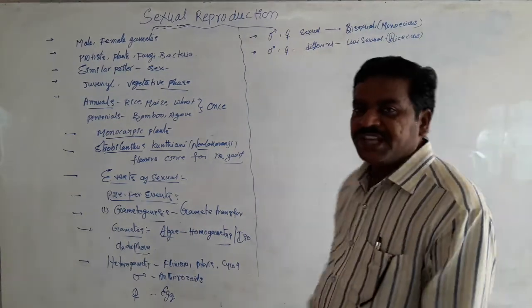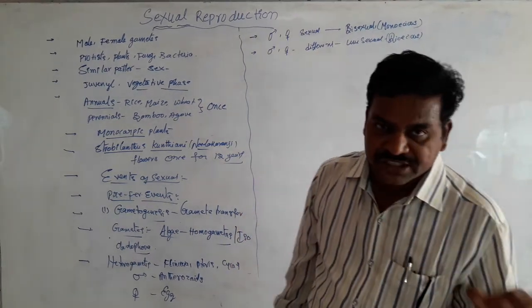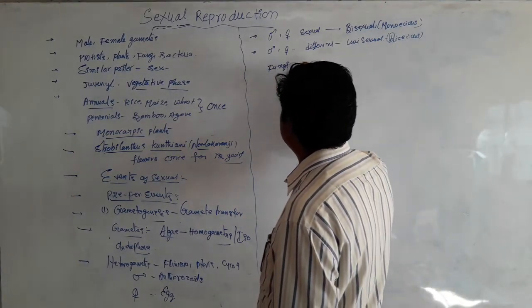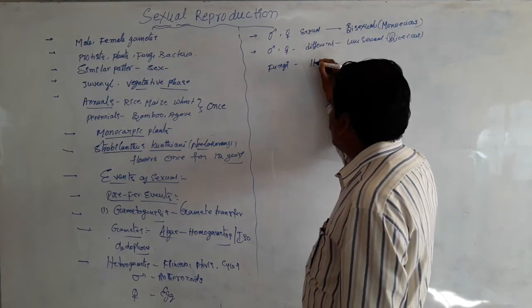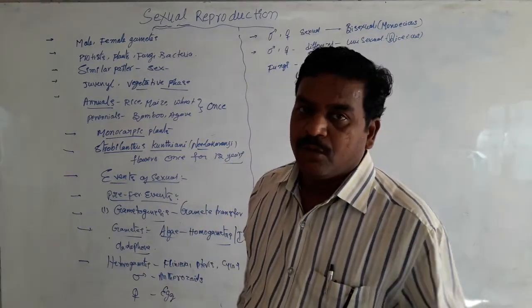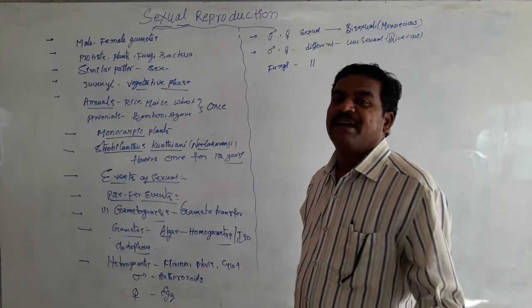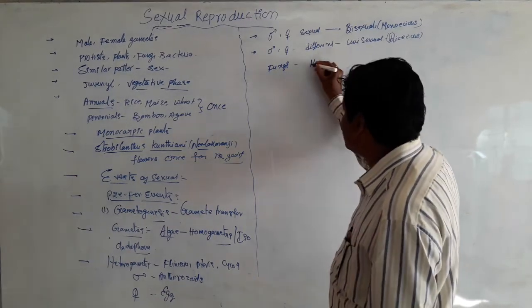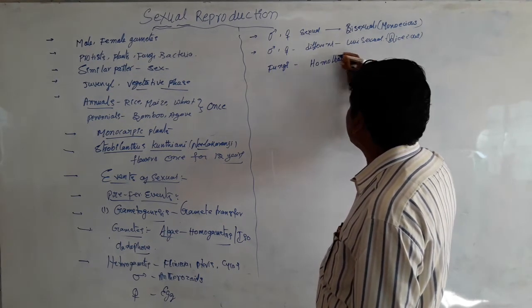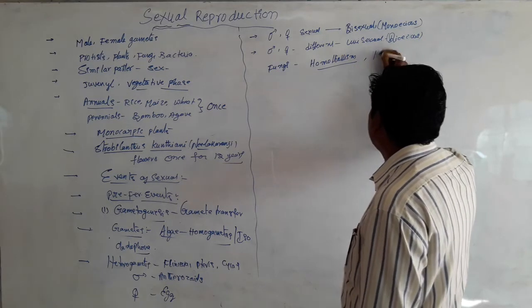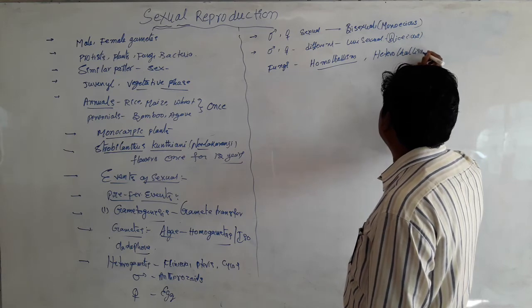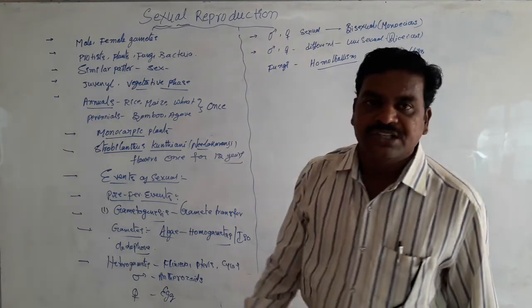The same bisexual and unisexual conditions in fungi are explained by other terms. In fungal members, the bisexual condition is homothallism, and the unisexual condition is heterothallism, also called heterothallic.